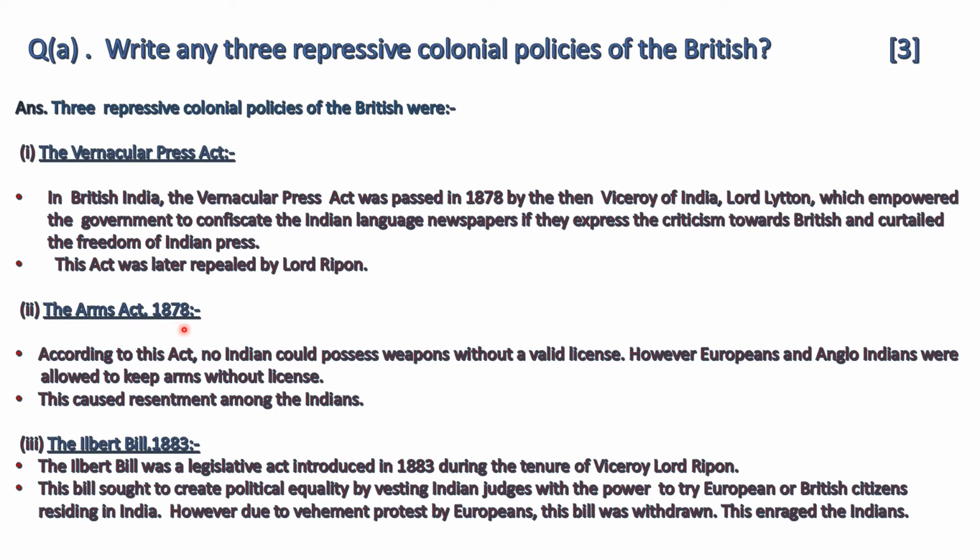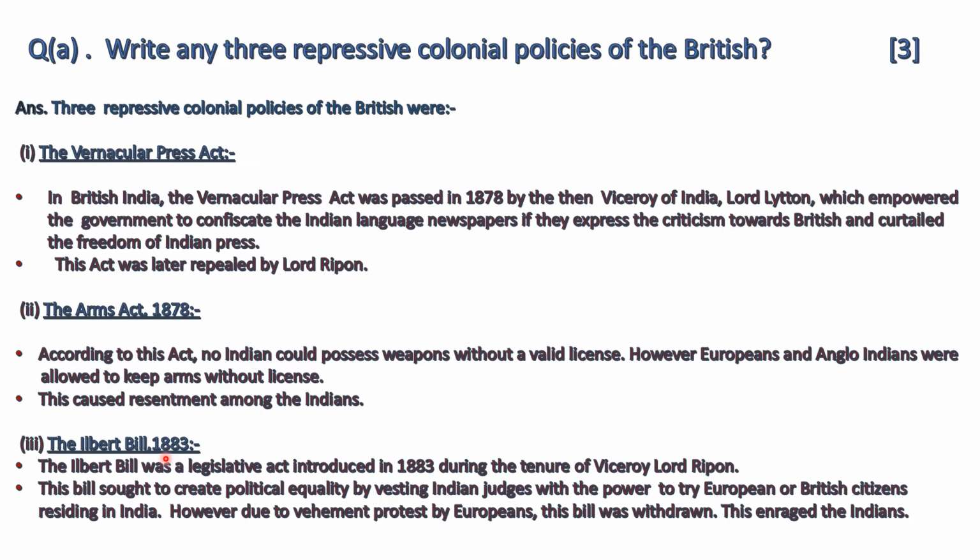The Arms Act 1878. According to this act, no Indian could possess weapons without a valid license. However, Europeans and Anglo-Indians were allowed to keep arms without a license. This caused resentment among the Indians. This was a big discrimination between Indian people and European people.